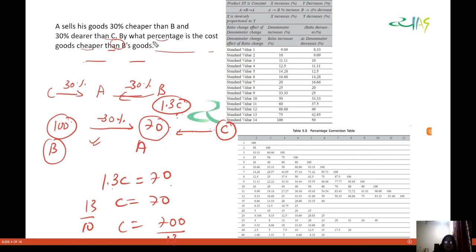I think C's good is cheaper than B's good. So let us find it here.